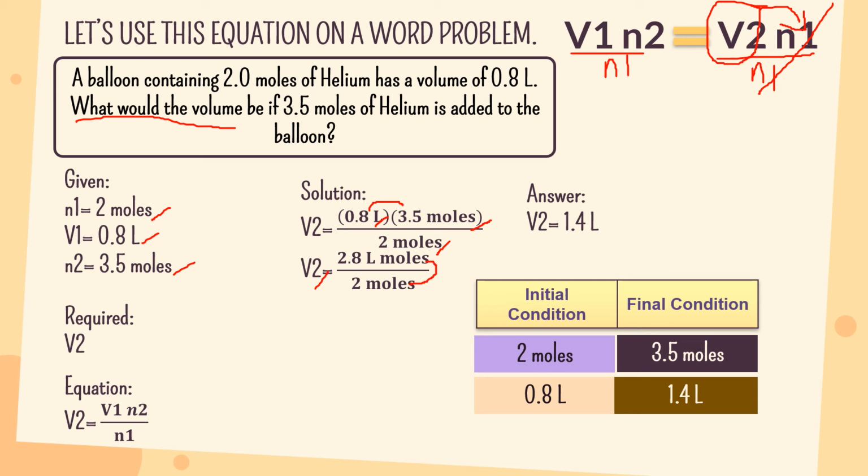Now let's identify what happens to the amount of gas and volume in this word problem. As you can see, from 2.0 moles, it changes into 3.5 moles, causing the amount of gas to increase, while the volume from 0.8 to 1.4 liter also increases. Now let's have another one.